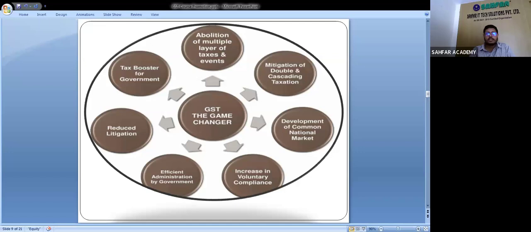The GST is the game changer. This slide shows how the GST becomes a game changer. Dear students, you can see the game changers in the given notes in your group, which I provided to you.